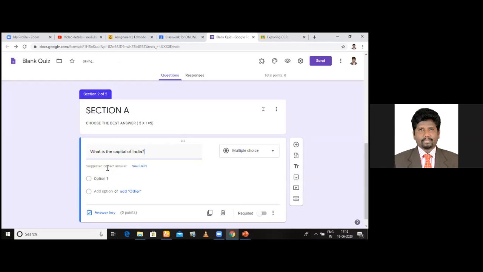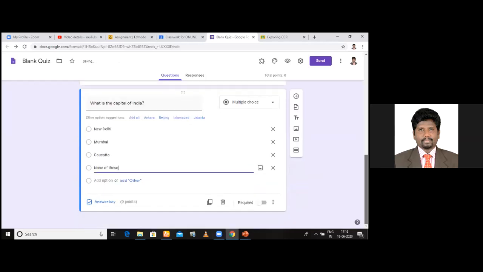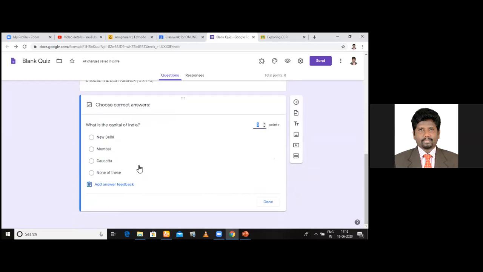Okay, right. Now here, I just give the options one by one. New Delhi, Mumbai, Calcutta, and none of these. Okay, so I've given the options. Now how to choose the right answer? See here, there is an answer key. Click that, and accordingly it will evaluate.